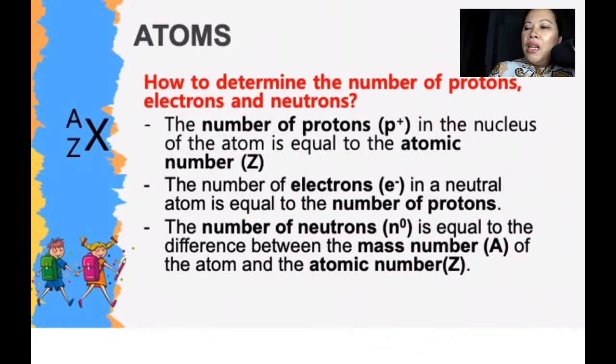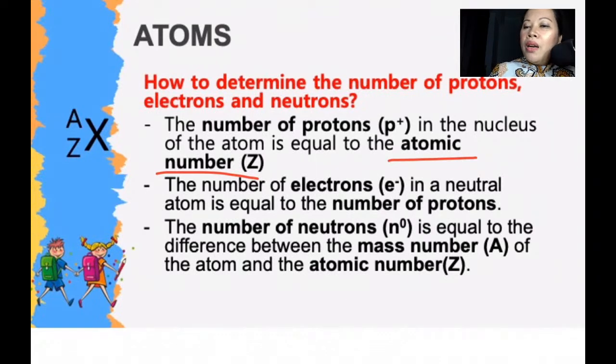so if we have atoms, how do we determine the number of protons and electrons and neutrons? The number of protons in the nucleus of the atom is equal to the atomic number. Okay, the atomic number. So I will show you the periodic table in a while. Where can we find the atomic number and where can we find the atomic mass, or the mass number?